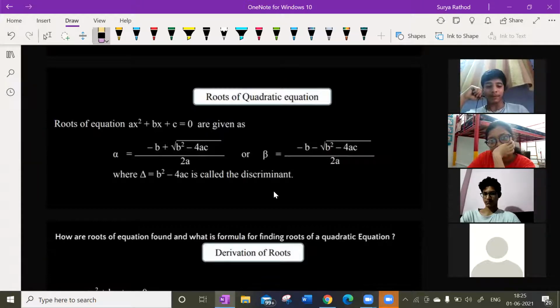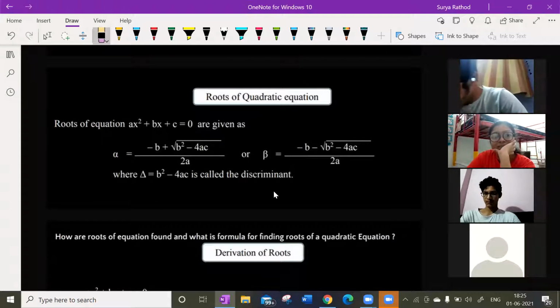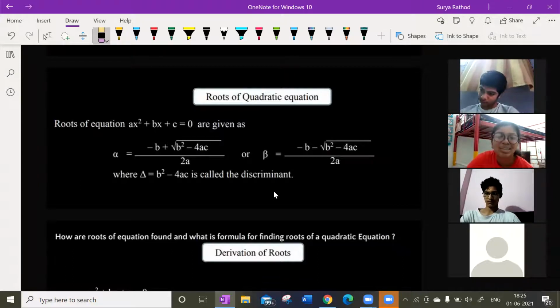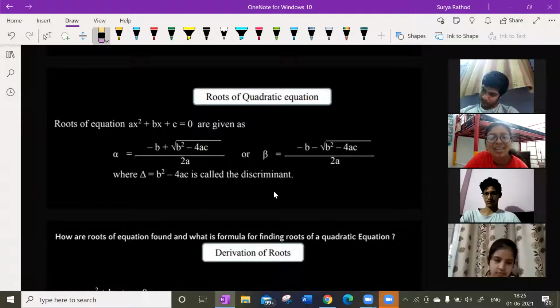Okay. Any other method? Very good. We can also do it by using this formula, minus b plus or minus root of b square minus 4ac. We just have to put everything in the equation into the formula, and then we can find the root.